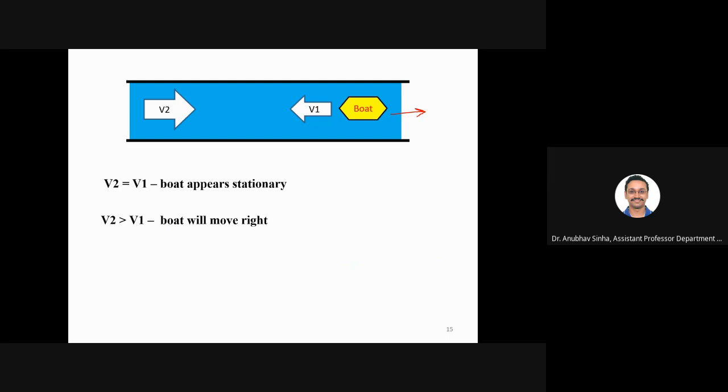Okay? Everyone agrees to that? Yes or no? Yes, sir. If the river velocity is higher than the boat velocity, it will take the boat with it. If the boat velocity is higher, then the boat will move left. Now exactly the same thing will happen in the flame.